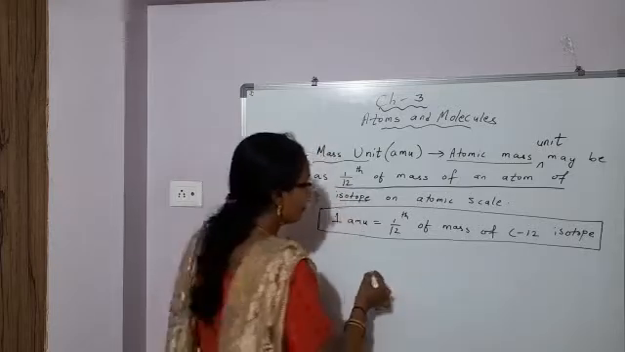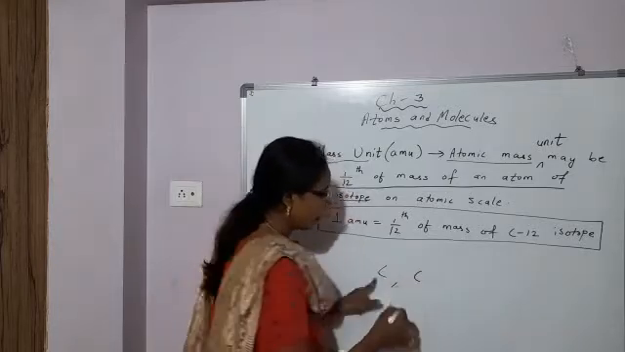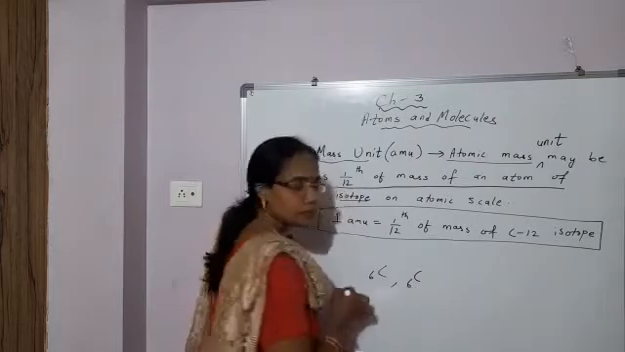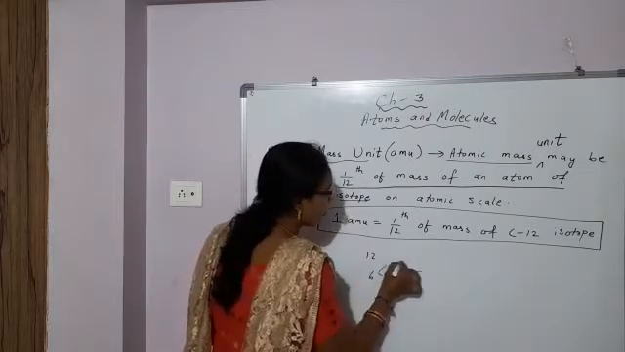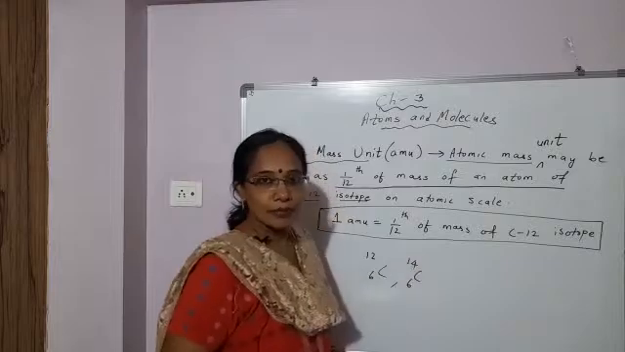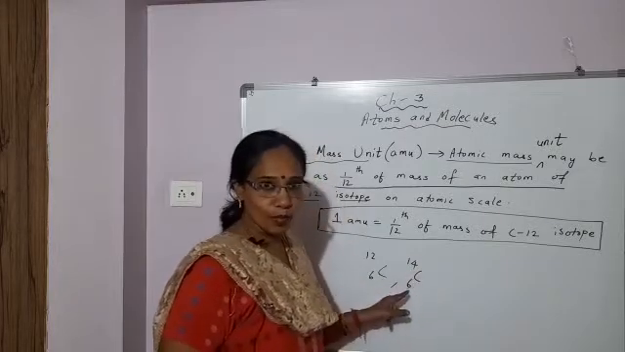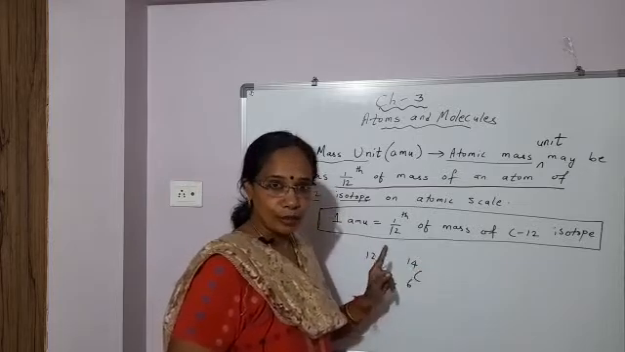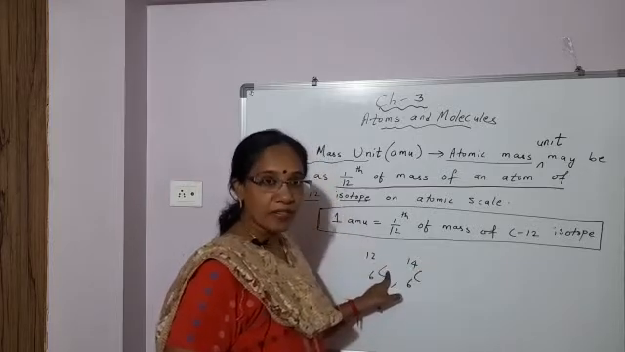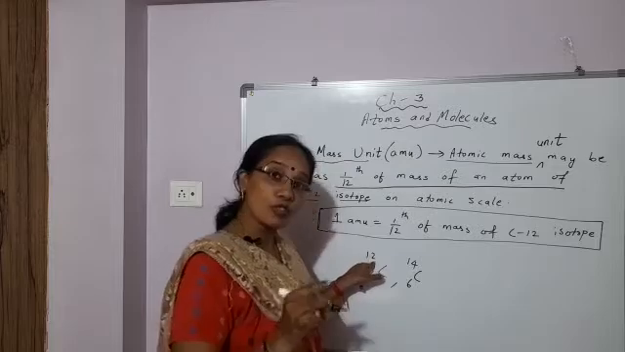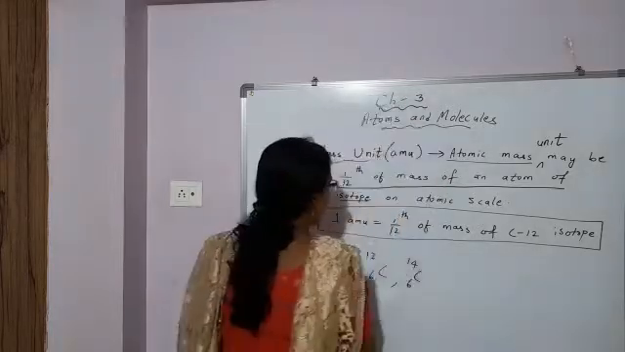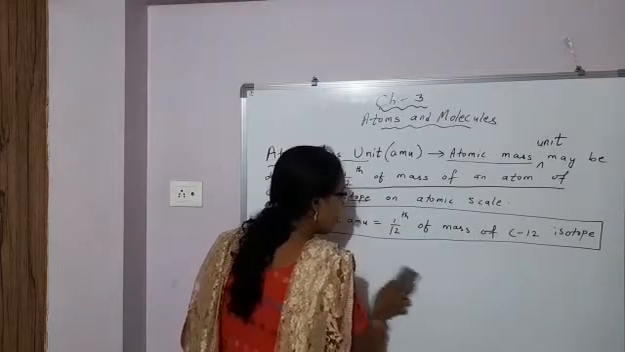Isotopes means atoms of same element having same atomic number but different mass number. So carbon exists as isotopes, means atomic number same, mass number different. So which isotope of carbon we are taking? Carbon whose mass is 12. That is taken as standard element. Okay, carbon 12, carbon with mass number 12.